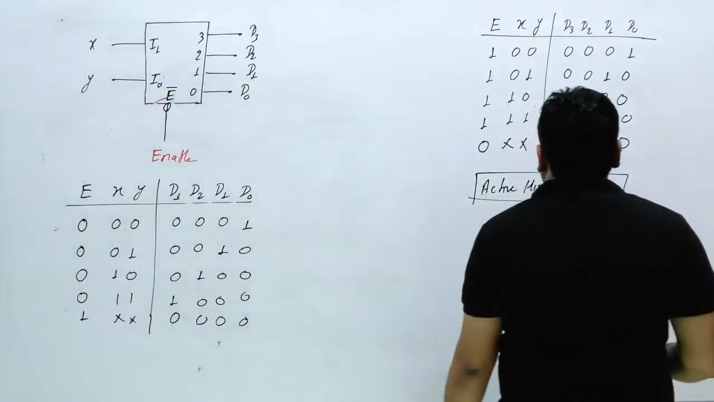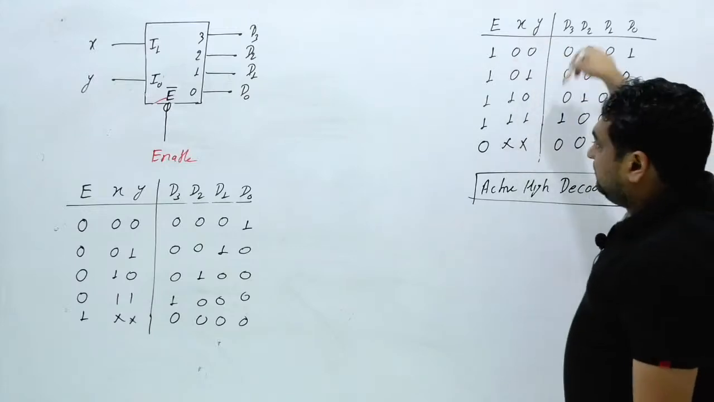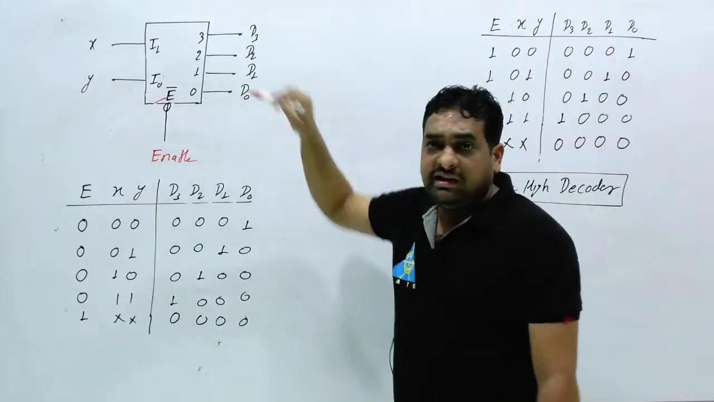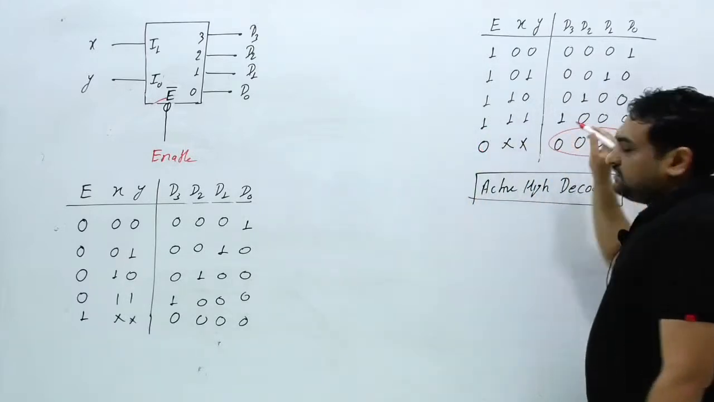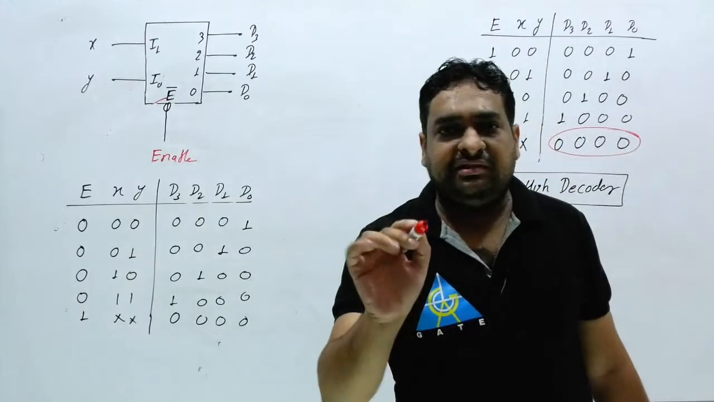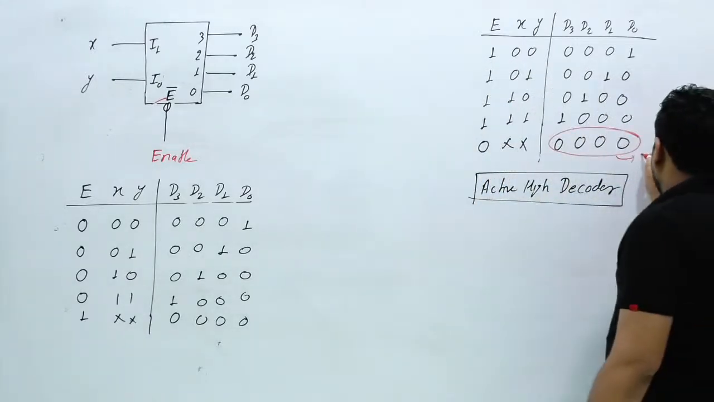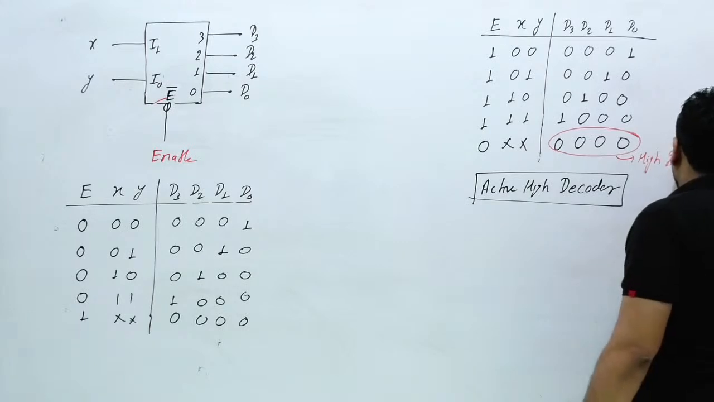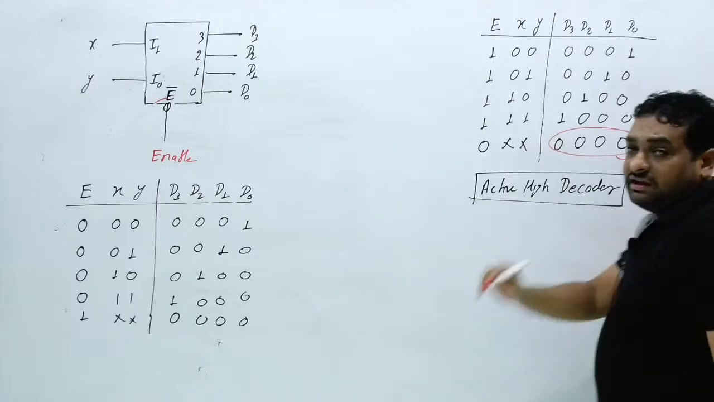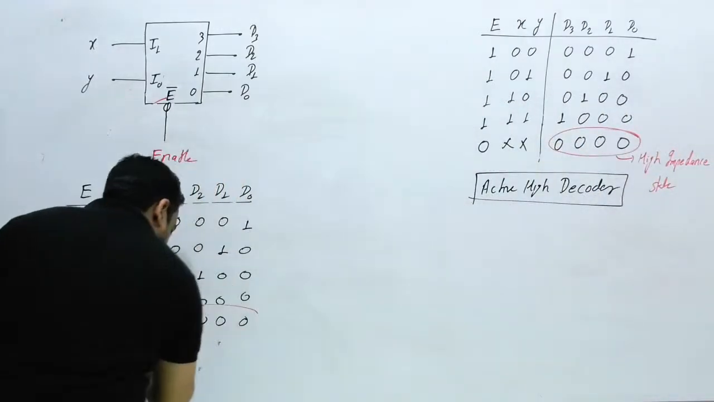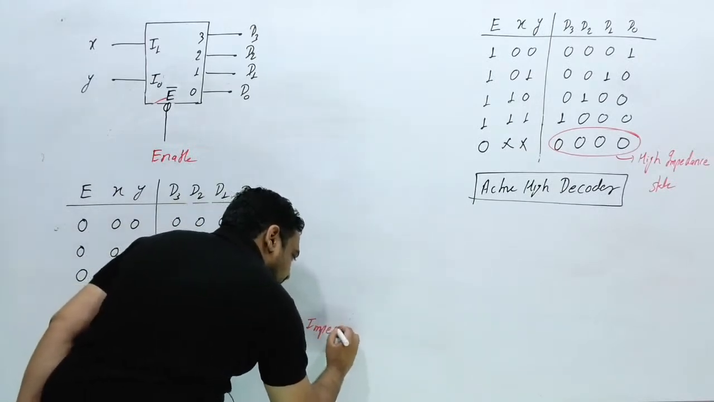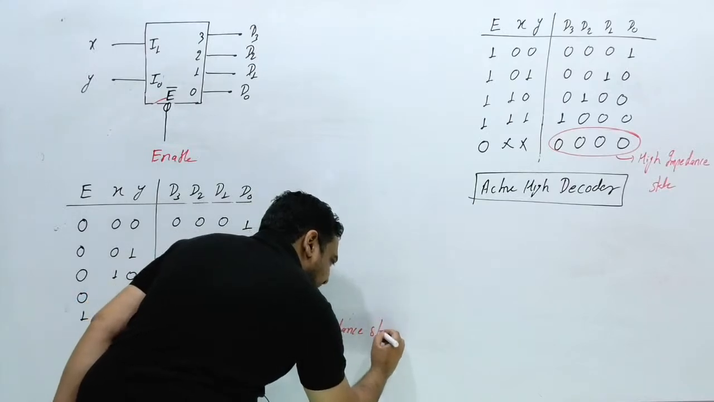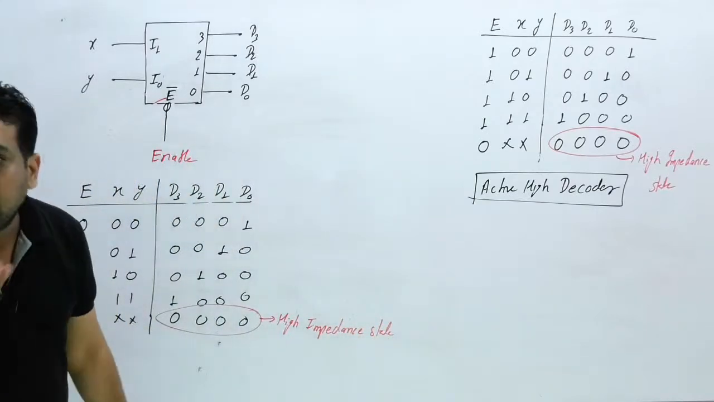Now, if this circuit is not enabled, and in that case you are getting output, this output is called high impedance state. High impedance state. Clear? And this output is also called high impedance state.